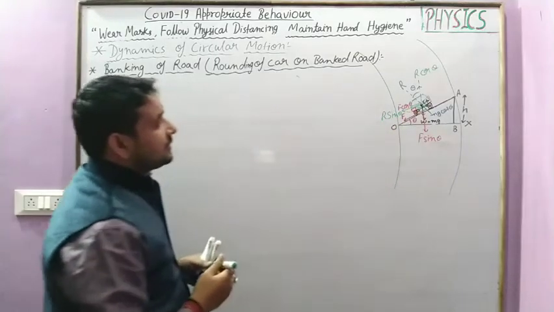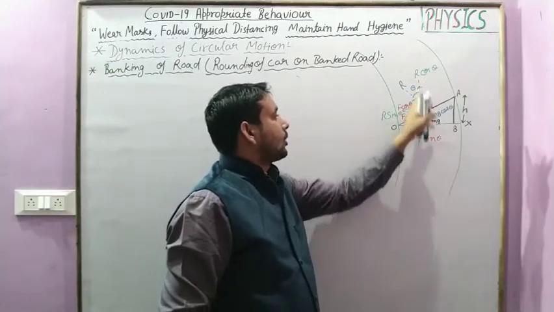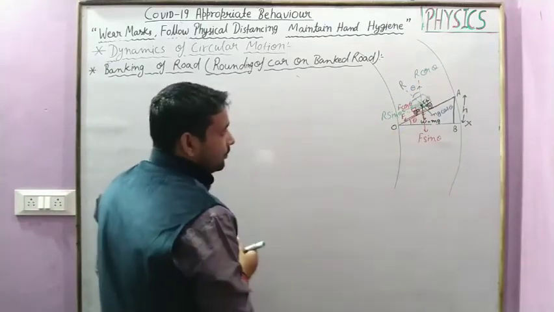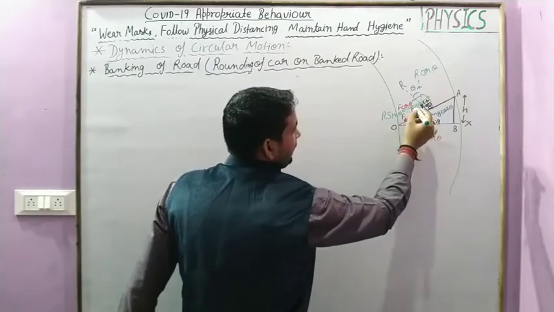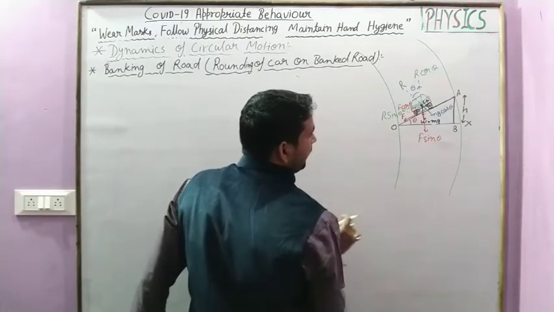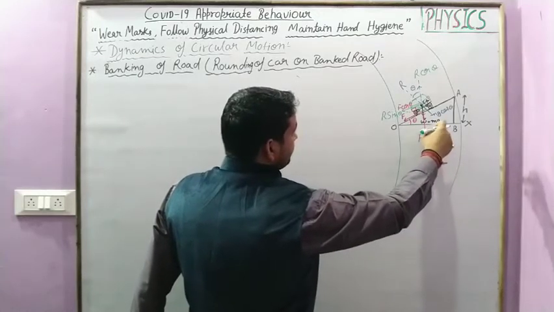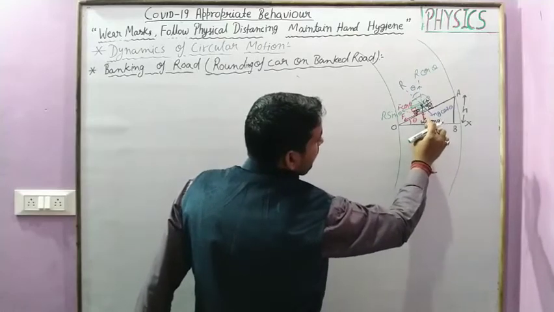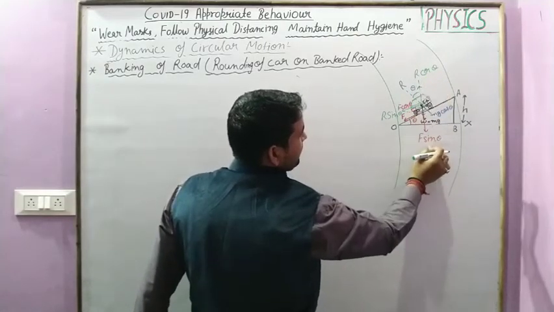So this is how we resolve the components of the force of normal reaction and the force of friction. And here we observe that the required centripetal force is given by R sin theta plus F cos theta, and the weight of the body is balanced by R cos theta minus F sin theta.